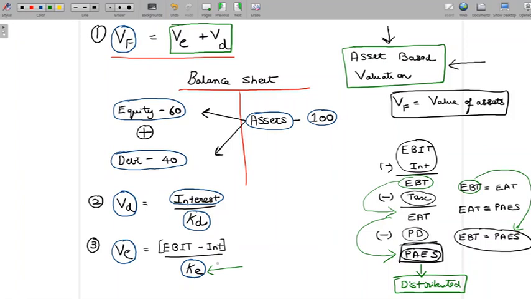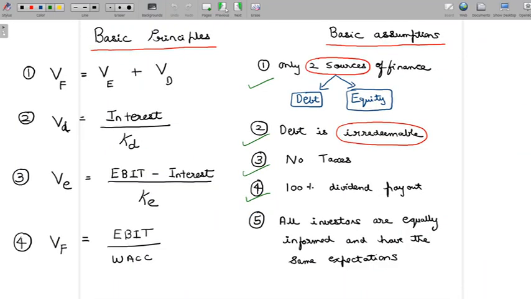Now you have seen 5 different shareholders asking for 5 different returns on their respective investments in equity. Which one of these should I call the cost of equity for the company? Because we shouldn't have a problem like this when we start discussing the concepts, we have the fifth assumption that helps us, which says all investors are equally informed and have the same expectations.